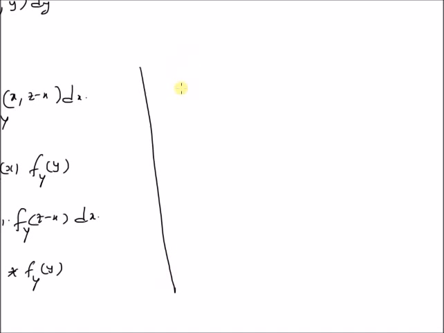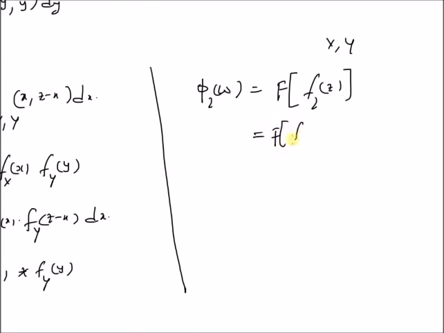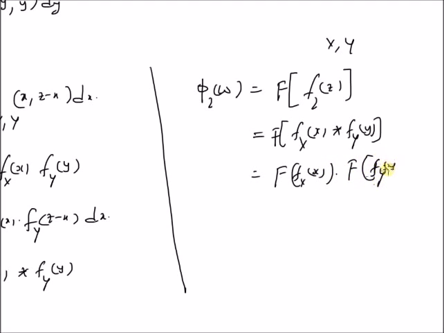Another interesting property concerns the characteristic function of Z equal to X plus Y, that is the characteristic function of the sum, phi_Z(omega), which is the Fourier transform of f_Z(z). For independent random variables X and Y, f_Z(z) is the convolution, so this is equal to the Fourier transform of f_X(x) convolved with f_Y(y). Since the Fourier transform of a convolution is equal to the product of the Fourier transforms, we have F of f_X(x) times F of f_Y(y).